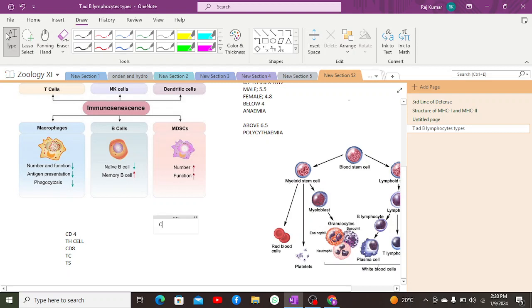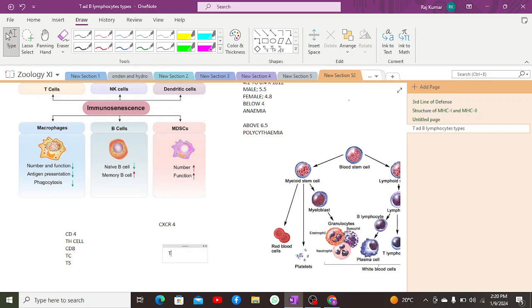One more thing, the helper T cells have the CD4 co-receptor. When it comes to cytotoxic T cells, they directly attack the cell by releasing the enzymes perforin and granzyme.